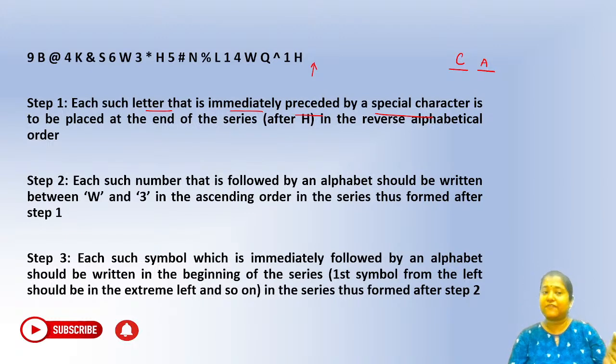So where do we have character and alphabet? You can see we have ampersand S. Similarly, we have asterisk H, we have hash N, and anything else? Do we have anywhere else anything? At the rate is not there, asterisk H done, hash N done, and percentage L. So these are the four different alphabets which have to be placed after H in the reverse alphabetical order, because these are the alphabets which are preceded by a special character.